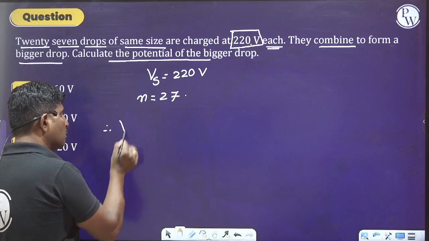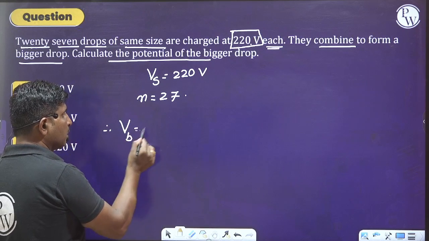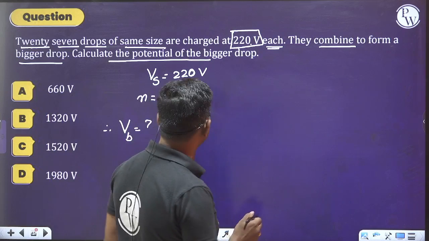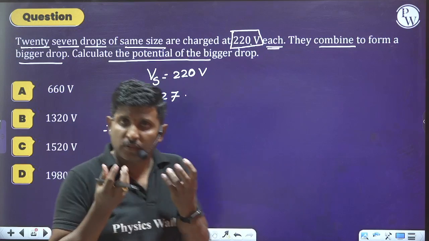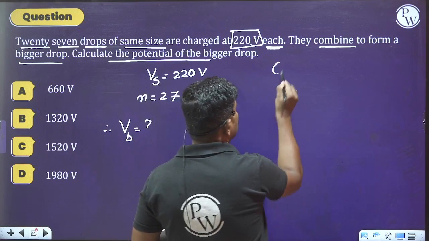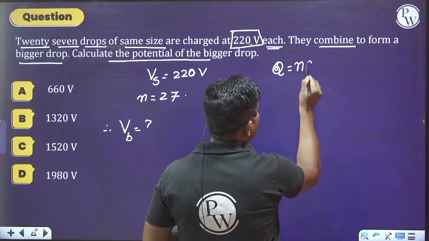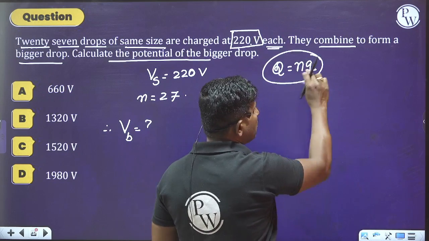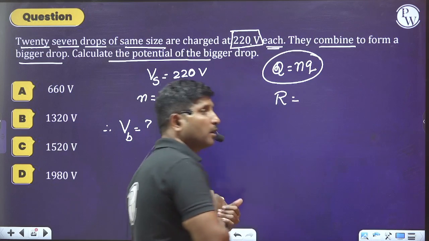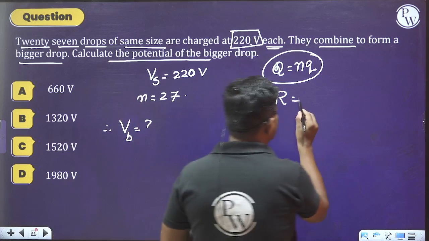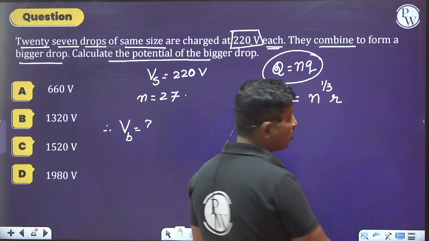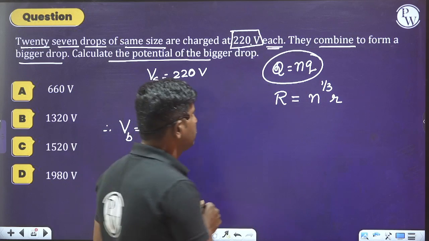They are asking us to calculate the potential of the bigger drop. So how can we do this? Whenever n number of spherical drops are combined together, the total charge becomes n times the charge of the smaller drop. And the radius of the bigger drop becomes n to the power of 1 by 3 times the radius of the smaller drop.